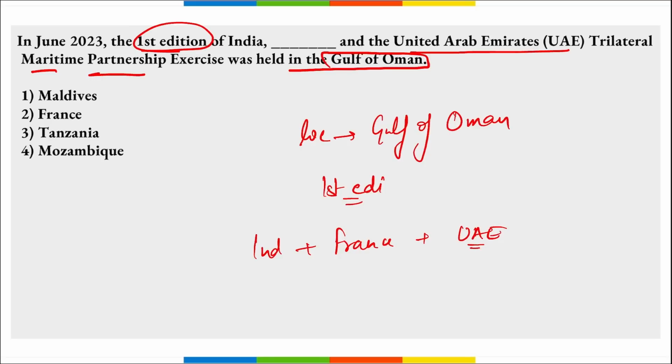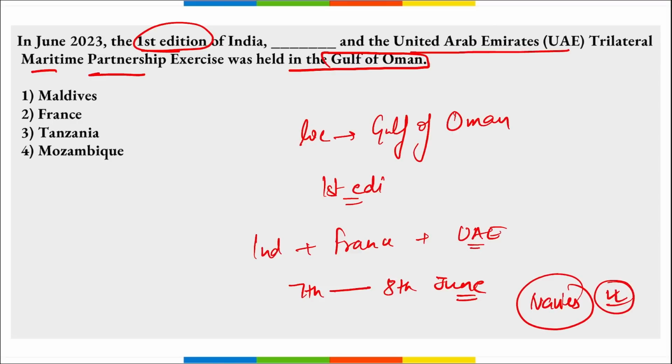Right? It was a trilateral maritime partnership held from 7th till 8th of June. And what was the aim? It was to enhance the cooperation between the navies of these three countries, right? So if the question is asked, it was held between which force? It was the navies of these three countries that took part in this exercise in the Gulf of Oman.